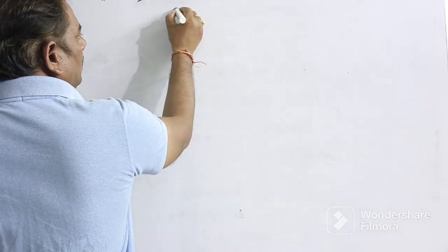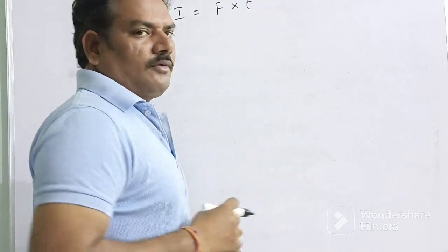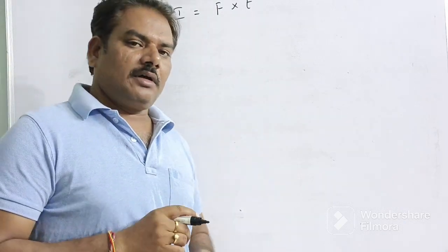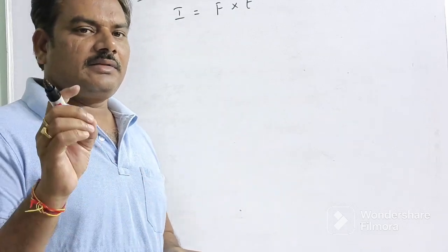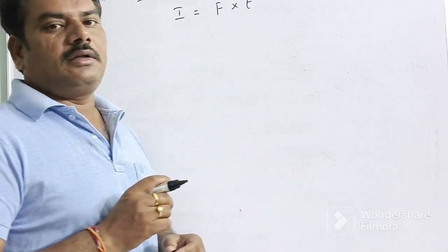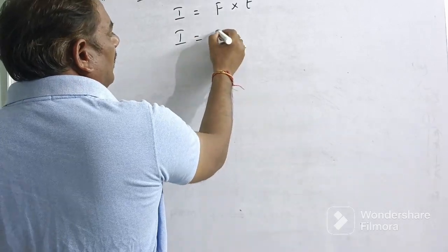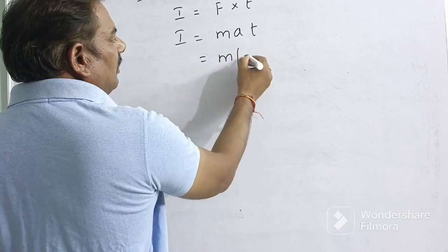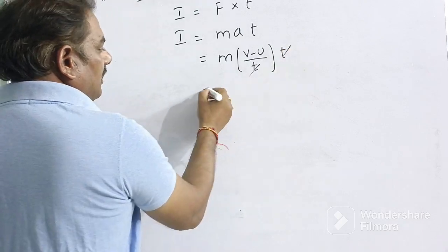We know the formula, that is impulse I equal to F into t. A very large force acting on a body in a small interval of time is called the impulse. So I equals F times t, F equals ma, into t, that equals m into acceleration, the rate of change of velocity, into t. t cancels out.